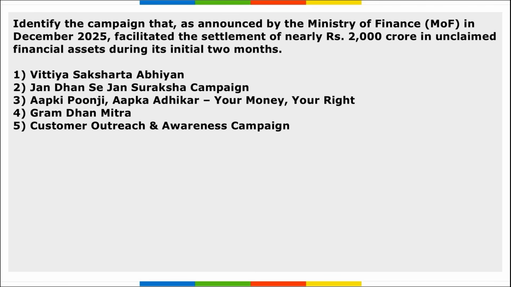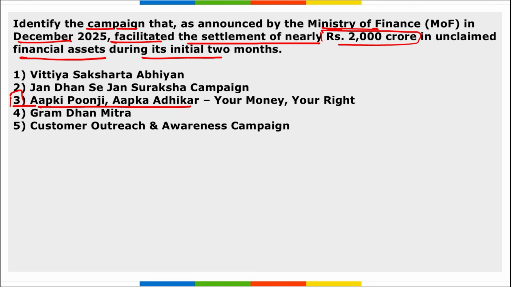Next, identify that campaign as announced by the Ministry of Finance in December that facilitated the settlement of nearly 2,000 crore rupees of unclaimed financial assets during the initial 2 months. So what is that platform or campaign name? It is Aapki Poonji Aapka Adhikar, Your Money Your Right campaign, where the unclaimed dividend, unclaimed money was settled here.